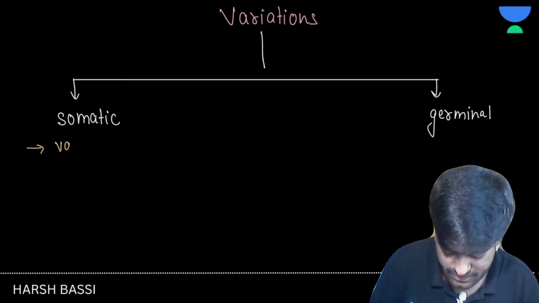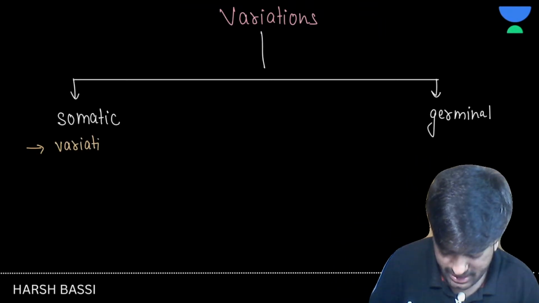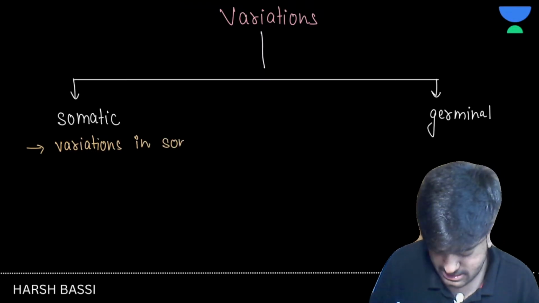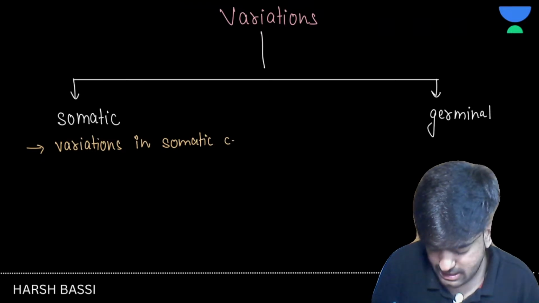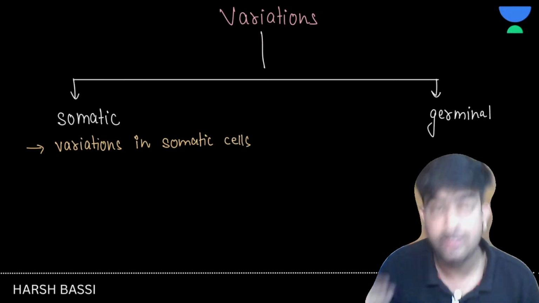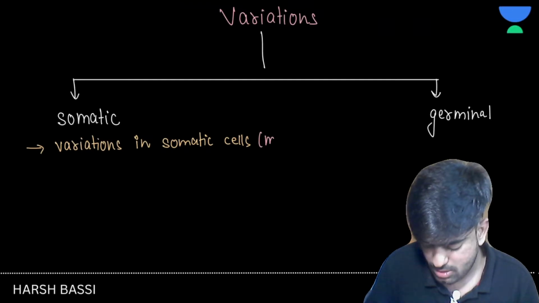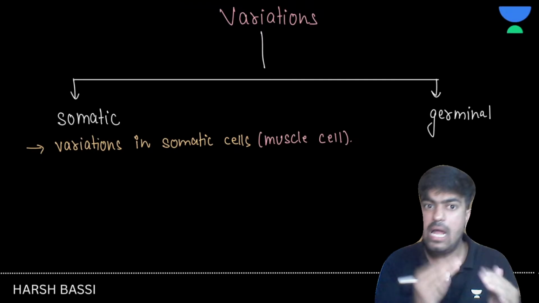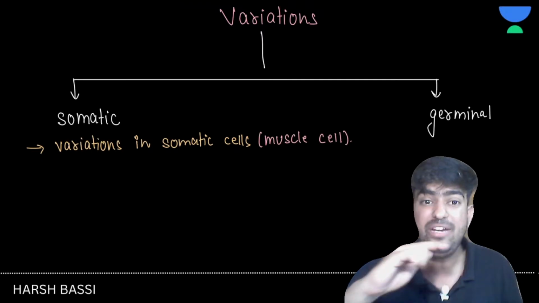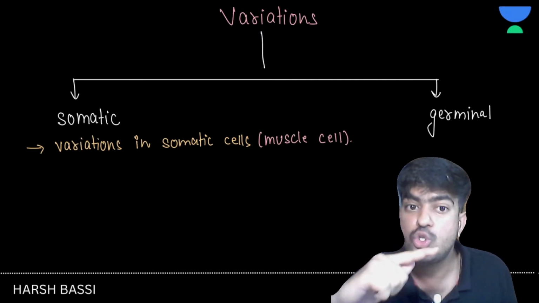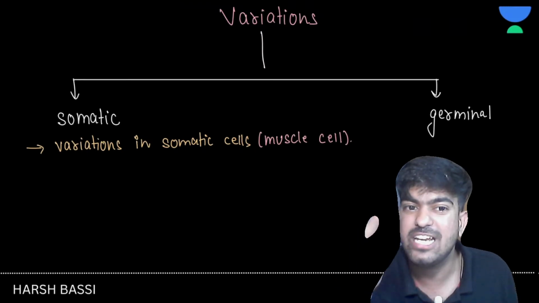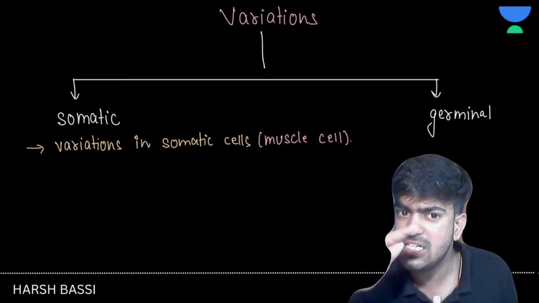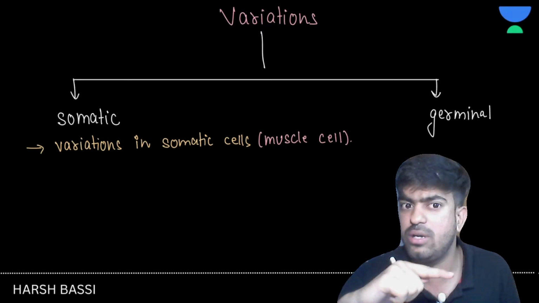So I can write here: variations in somatic cells. For example, your muscle cell. Can those variations be transferred to your next generation? No. If you become a doctor, do you get 110% proof that your child is going to be a doctor?